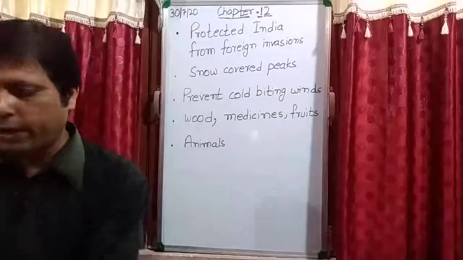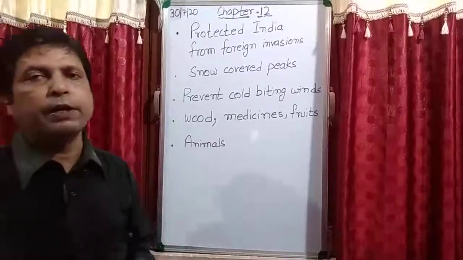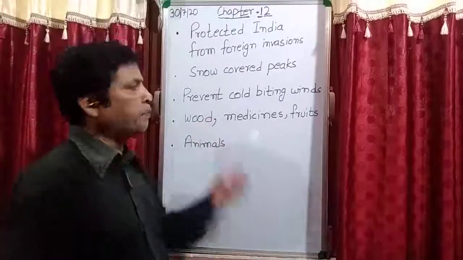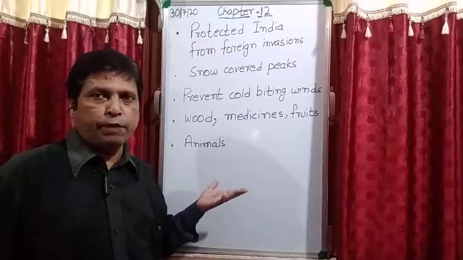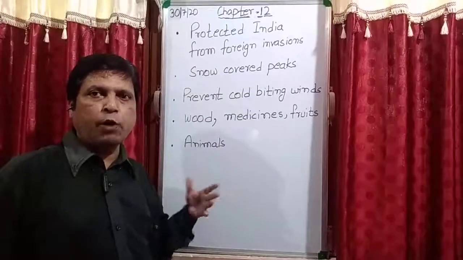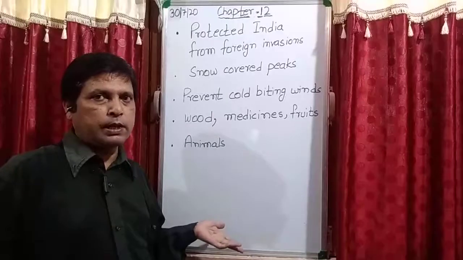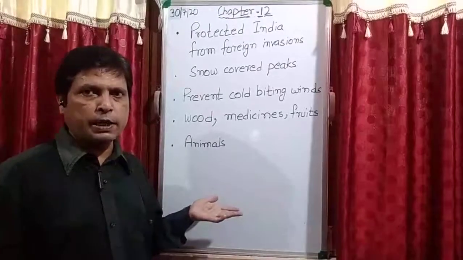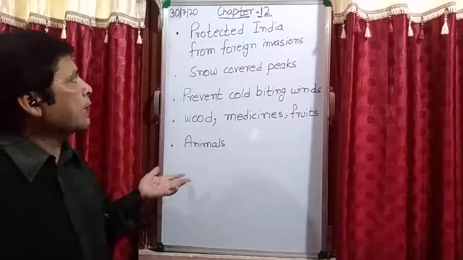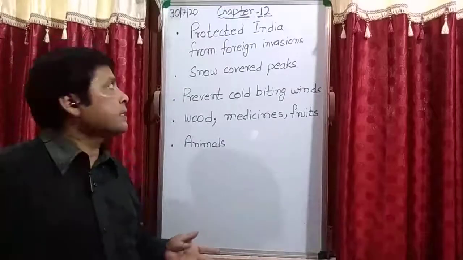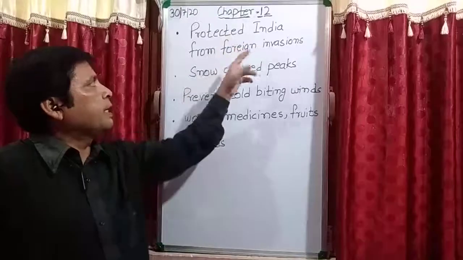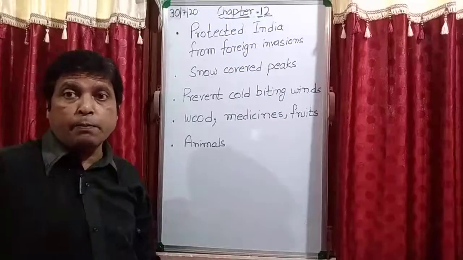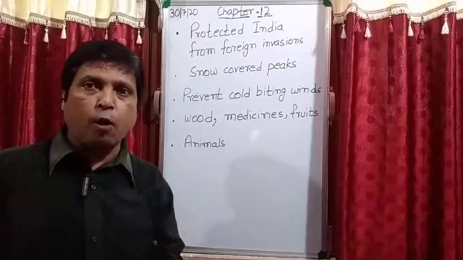So see student, you can open page number 79 of your book and you can see I have written the points in very shortcut because I have to explain this point to you. Is it clear? That is the reason I have written only the headings, and after that I give you the explanation. So the Himalayas act as a protection for India from foreign invasions. What does it mean? That the Himalayas act as a natural boundary.